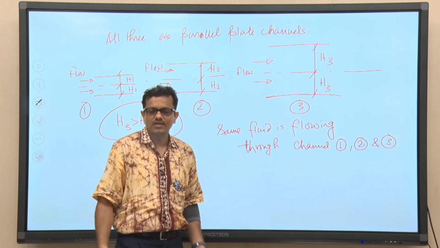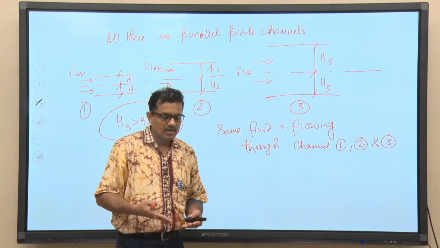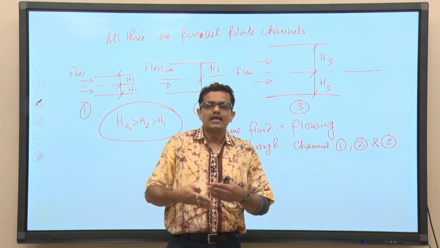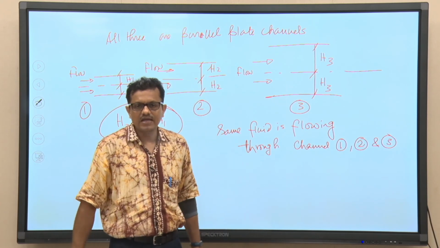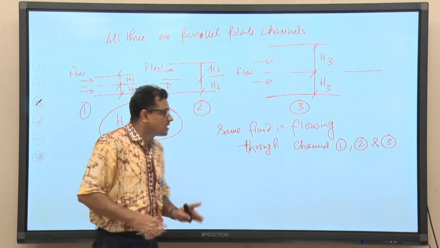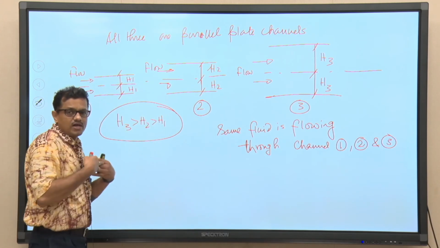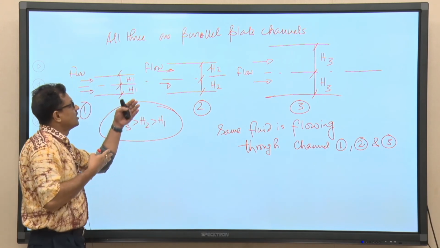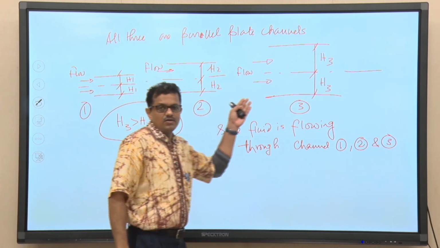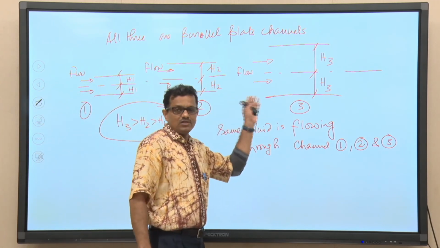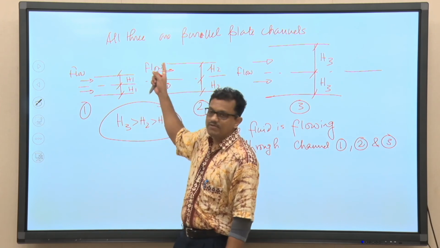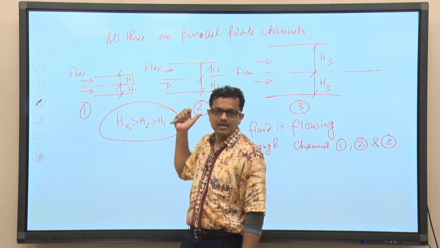As I told you, we very often try to find out similarity between anything, be it any process, be it any natural phenomenon. So, who can stop us from finding out the similarity of the flow phenomenon among these 3 channels.